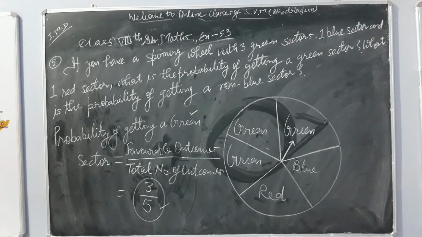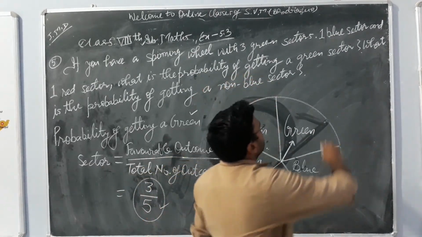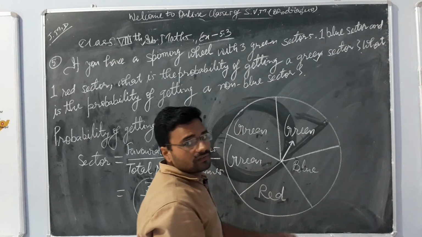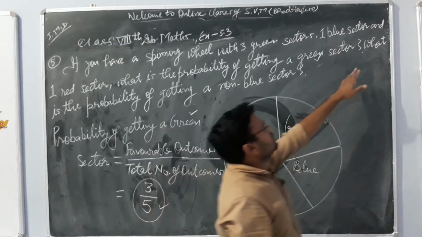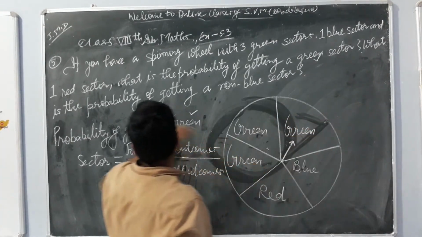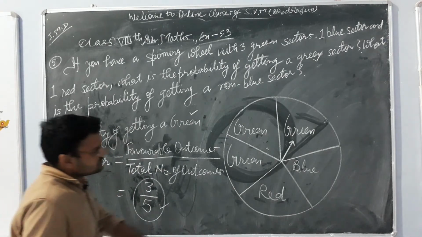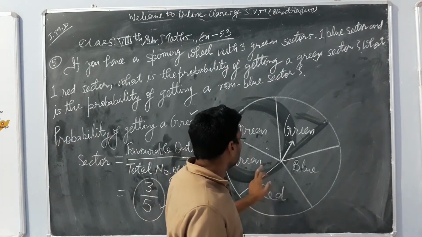Now we will go for our second part. This was the answer up to here, and we will go for further solving the question. What is the probability of getting a non-blue sector? Blue is one only and non-blue are 1 2 3 4.